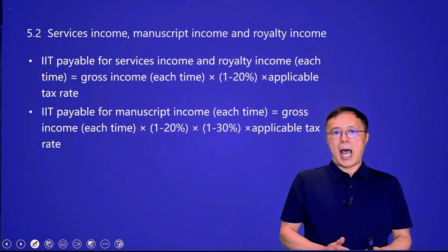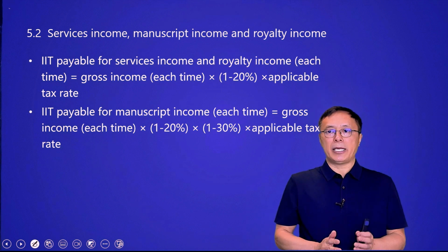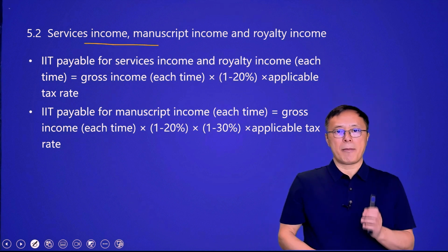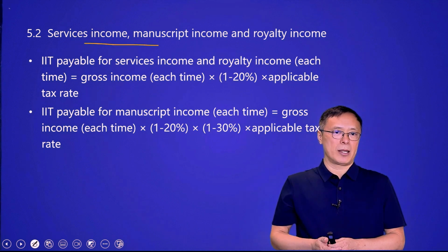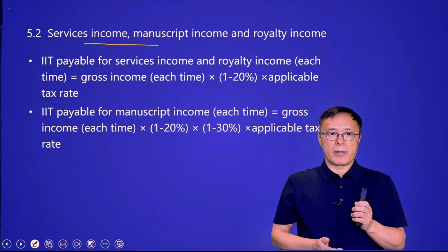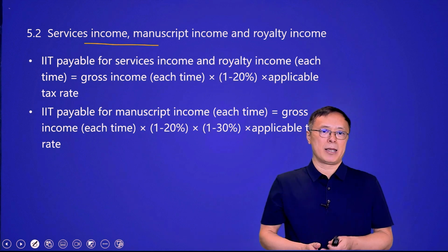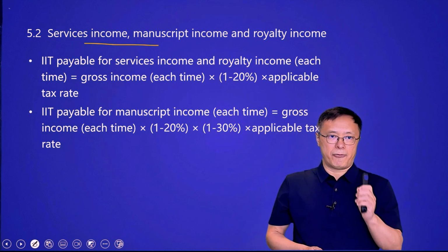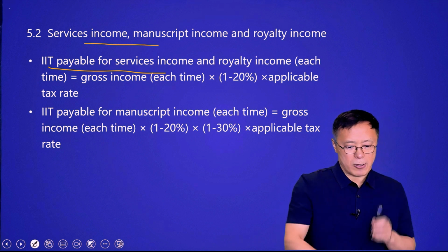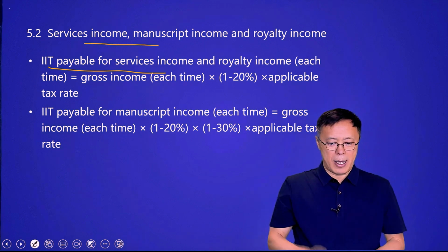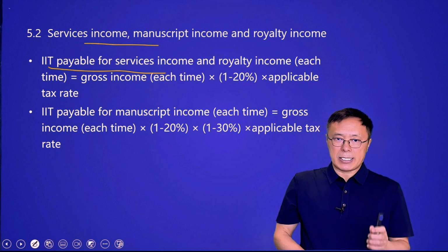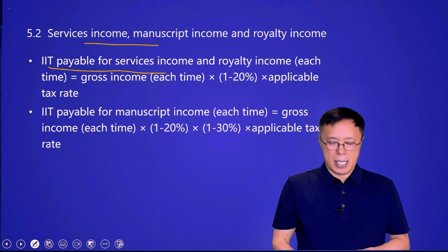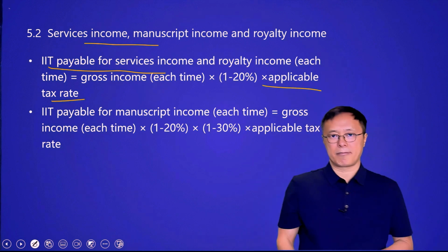Now have a look. How do non-tax residents calculate and pay individual income tax on their income from services, manuscript, and royalty income? Calculating IIT for these three types of income is very simple. We just remember the following two formulas. The first formula, IIT payable for services income and royalty income on each transaction basis is gross income less a 20% deduction, then times the applicable tax rate.